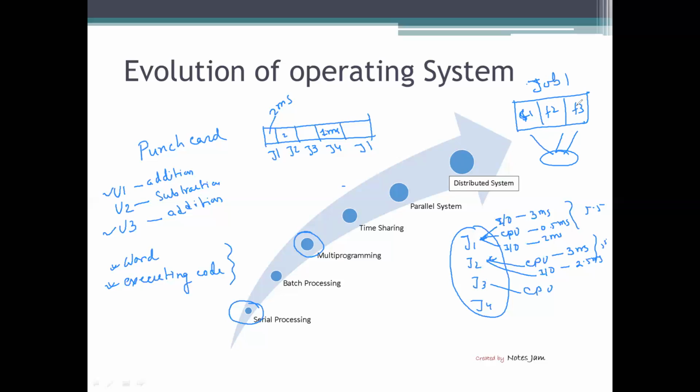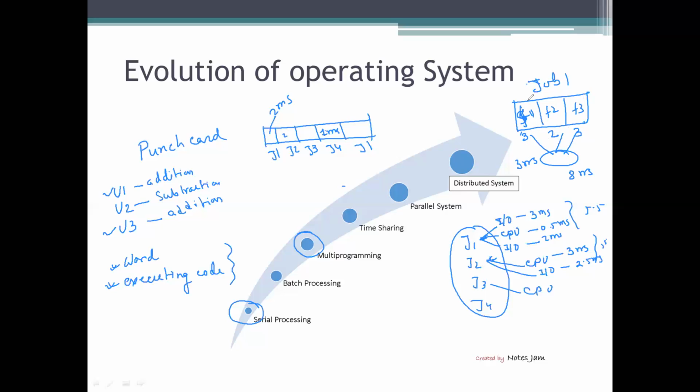It may happen that the first function takes 3 milliseconds, the second function takes 2 milliseconds, and the third function takes 3 milliseconds. In a time sharing operating system, it totally takes 8 milliseconds for execution. But in a parallel system, it takes a maximum of 3 milliseconds, because 3 CPUs are there.